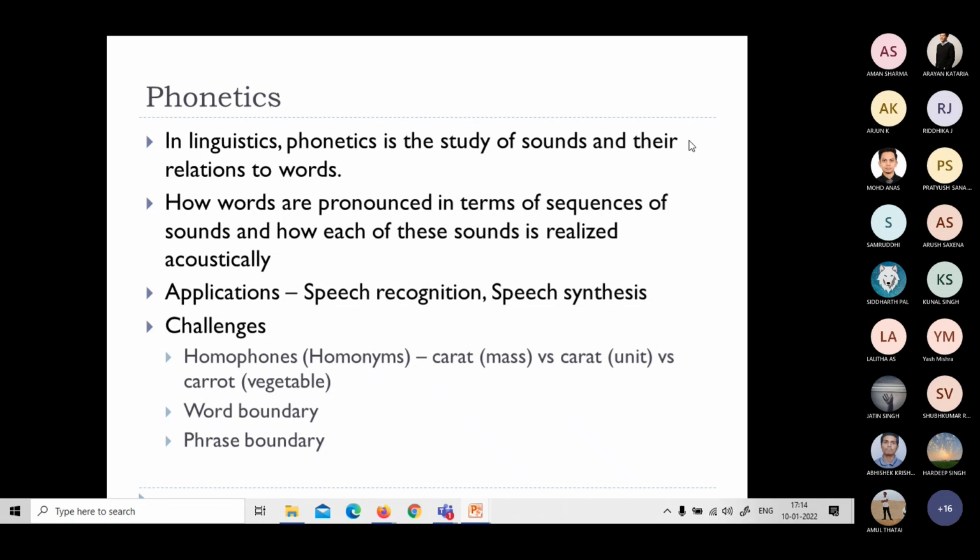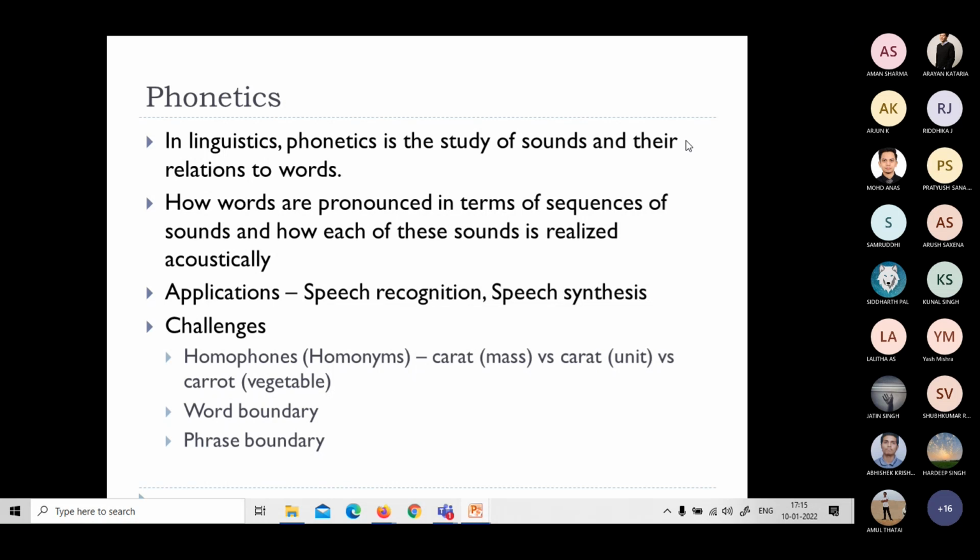Then we have identifying a word boundary or identifying a phrase boundary. These are also challenges. Suppose I give ample space between every word, the utterance of every word, it may not be a difficult task for the system to grasp what I'm saying. So it can easily identify the boundary between words. But if I talk in a different way, or if I'm a foreigner who uses that particular country's language, I may not do that exactly. So these are the issues: word boundary and phrase boundary.